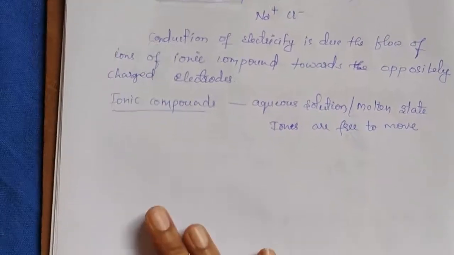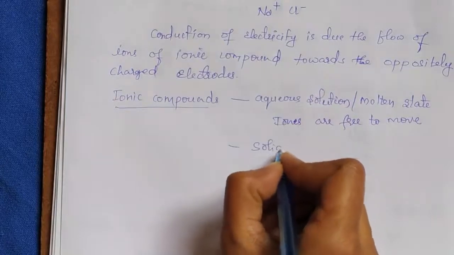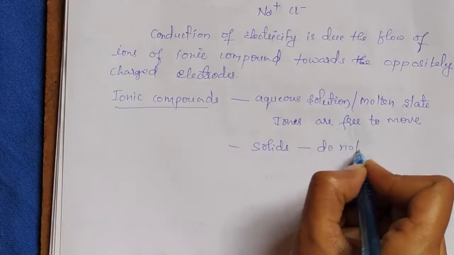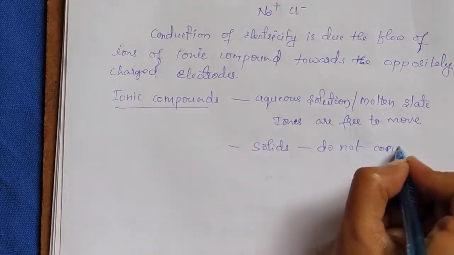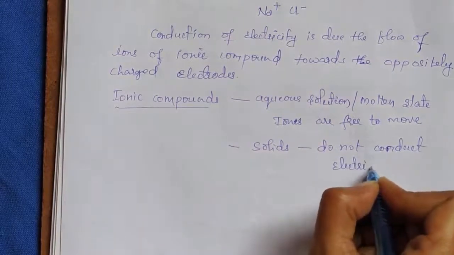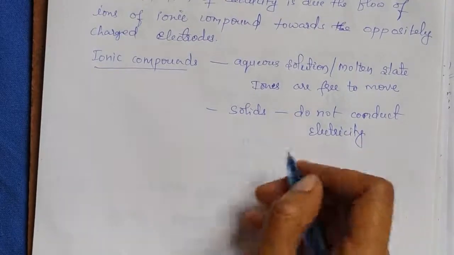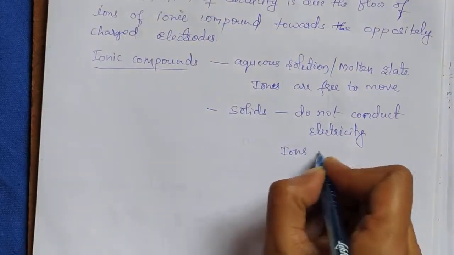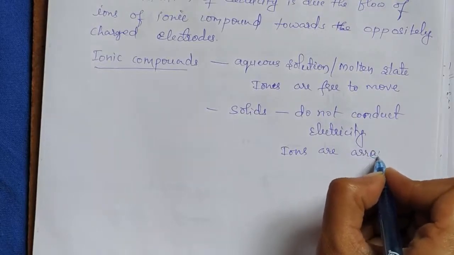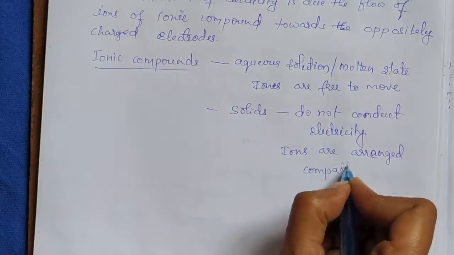But what happens in case of solid state? When these ionic compounds are in solid state, they do not conduct electricity, because the ions are arranged compactly.